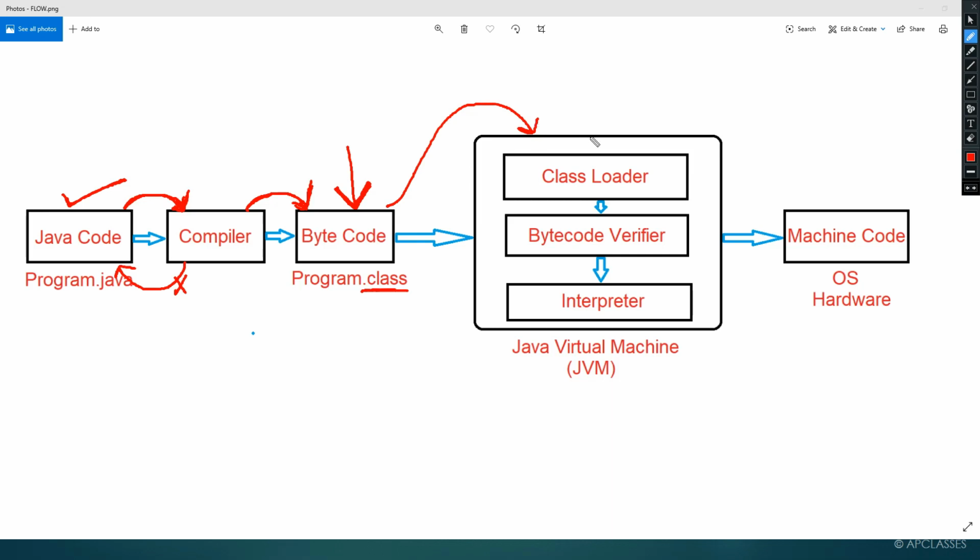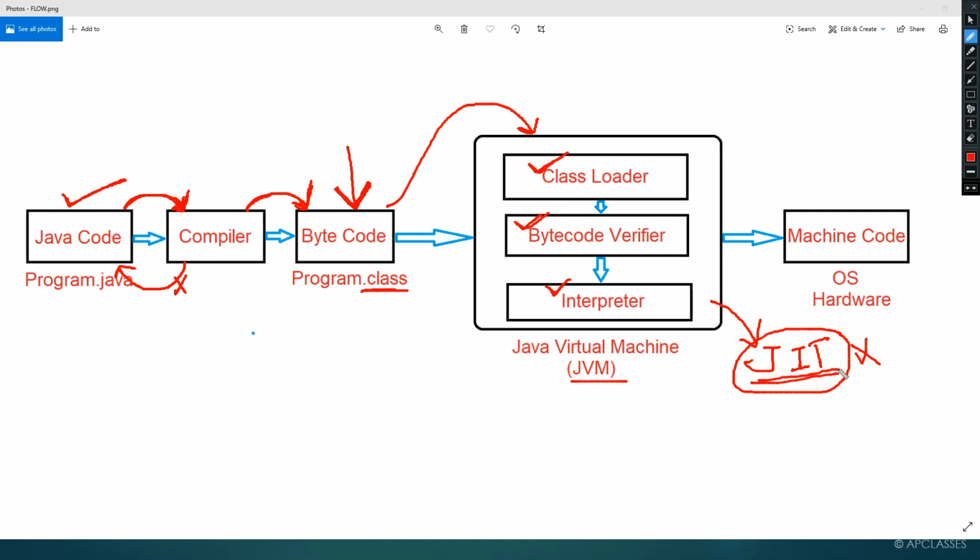And what happens inside the Java virtual machine? Inside the Java virtual machine, you will find the class loader, the bytecode verifier, the interpreter, and along with the interpreter there is something called JIT. But as JIT is not in the syllabus, I am not going to cover what JIT is.